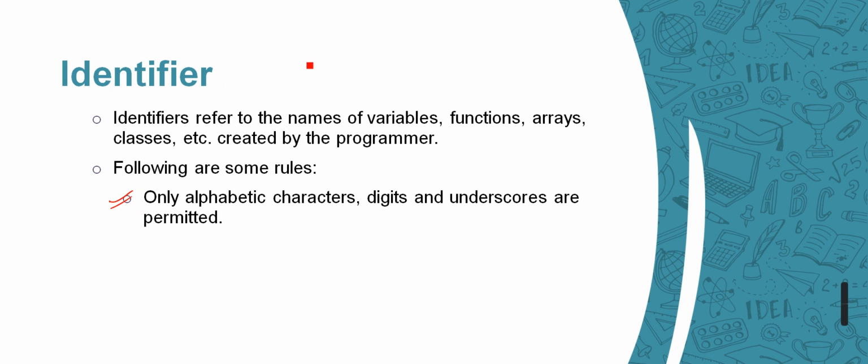I heard you talking about tokens. Yes, now we are talking about identifier names. We already have learned the rules for giving variable names.